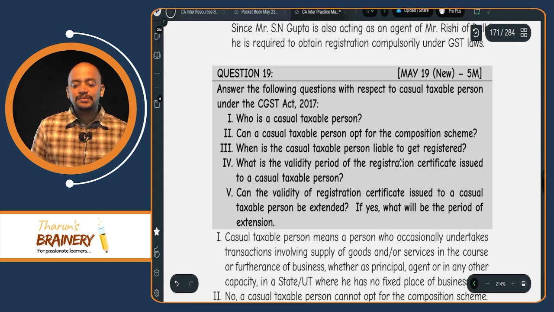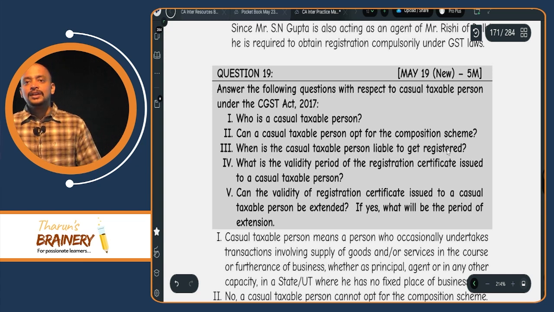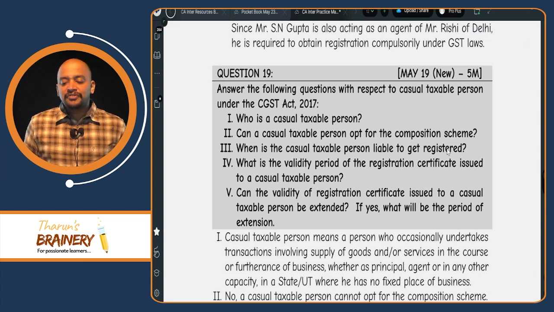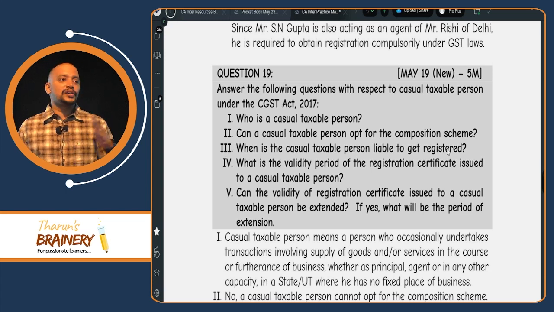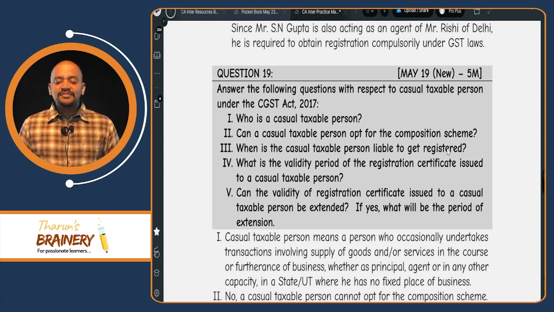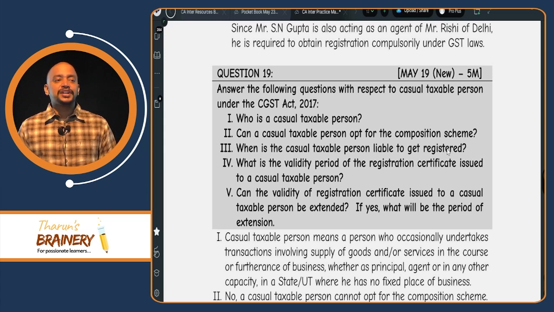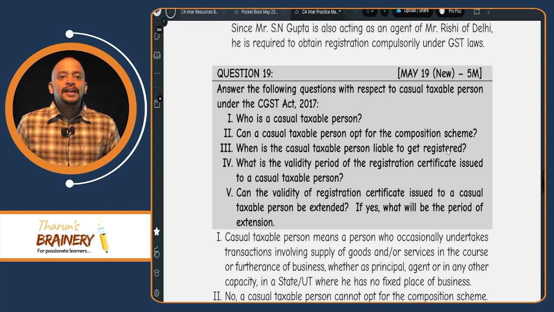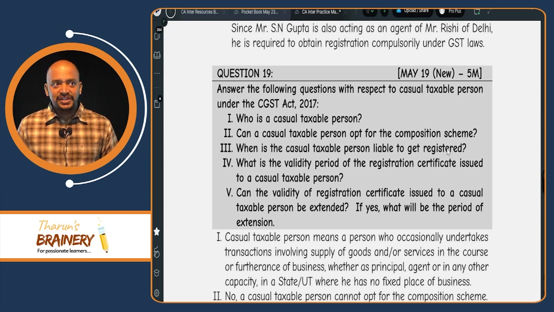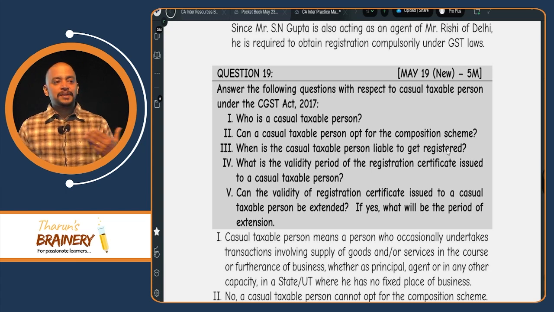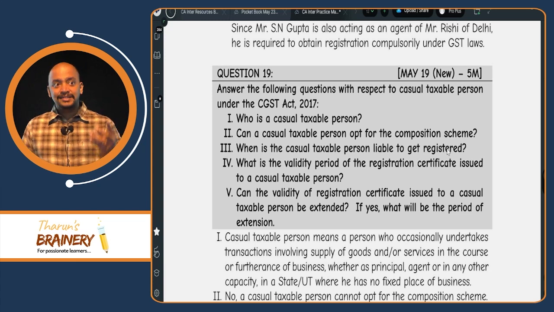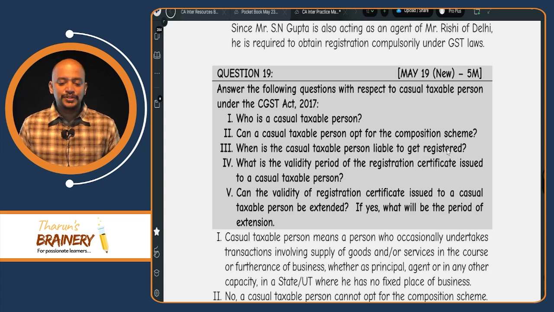When is the casual taxable person liable to be registered? So they need to make application for registration at least 5 days before commencement of business. What is the validity period of the registration certificate issued to a casual taxable person? Number of days for which registration is granted or 90 days, whichever is earlier. Again, they can make an extension for a further period not exceeding 90 days. Only one time extension is possible.